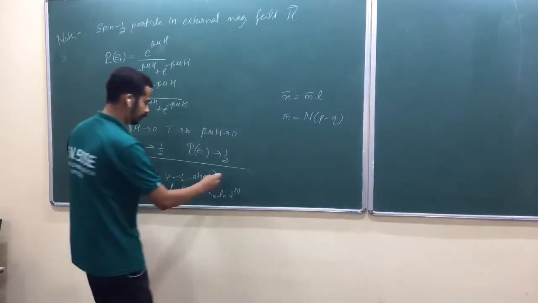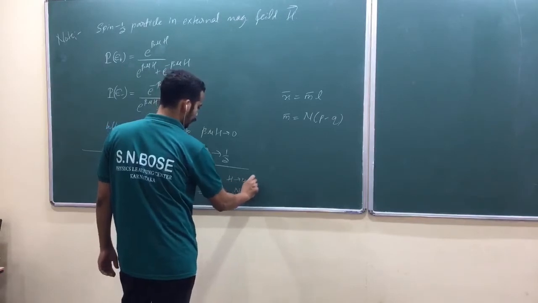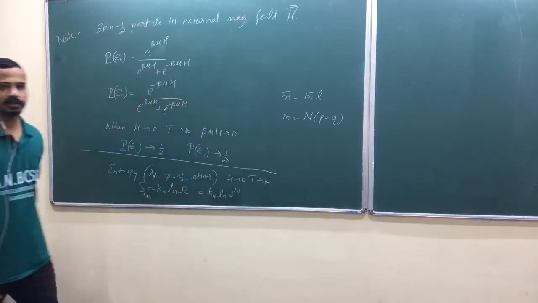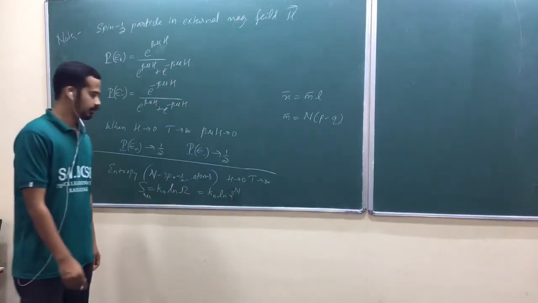Yeah, so write it down here. H tends to 0, T tends to infinity. In that situation, you will attain maximum entropy.